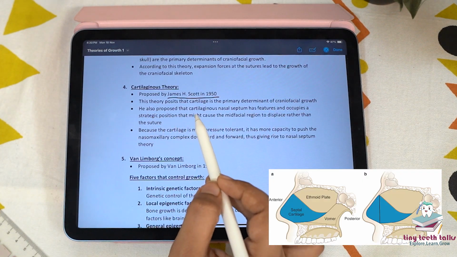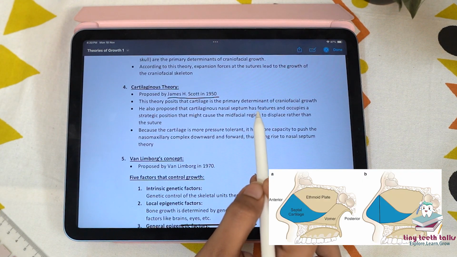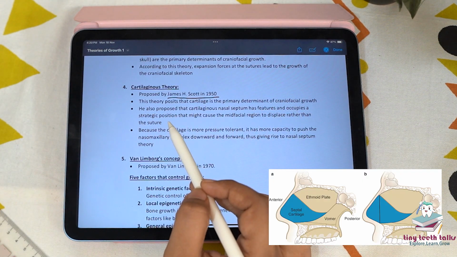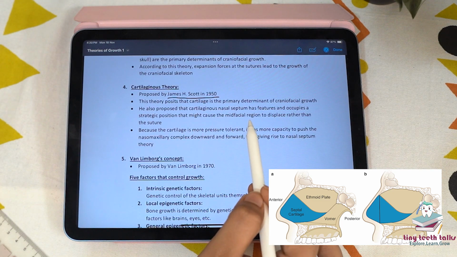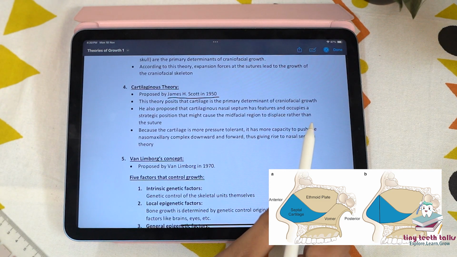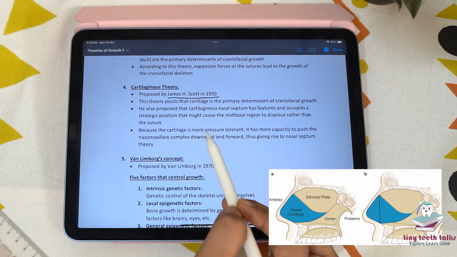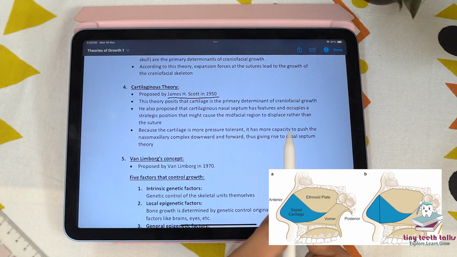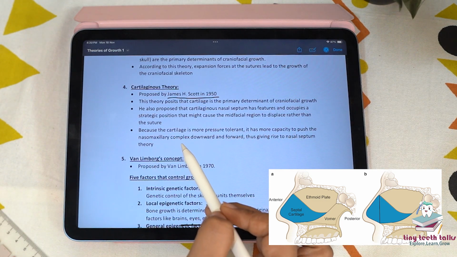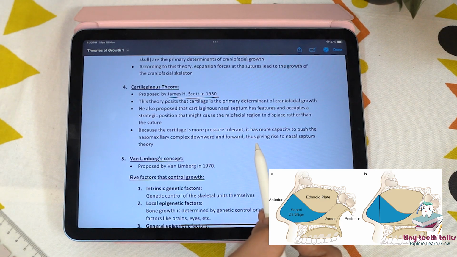He also proposed that the cartilaginous nasal septum has a feature and occupies a strategic position that might cause the midfacial region to displace rather than the suture. Because the cartilage is more pressure tolerant, it has more capacity to push the nasomaxillary complex downward and forward, and thus giving rise to the nasal septum theory.